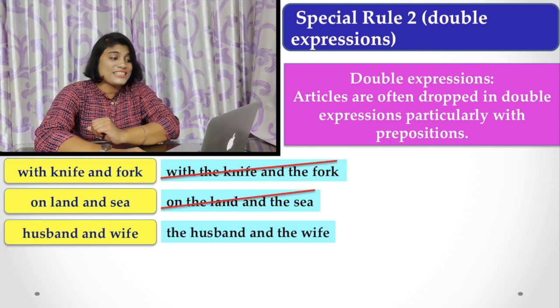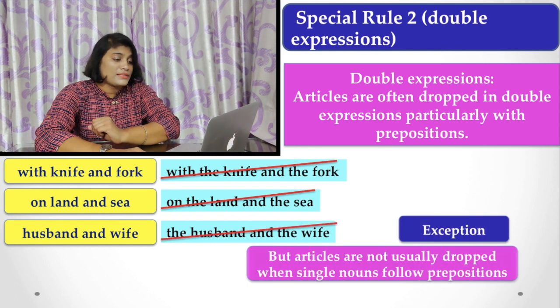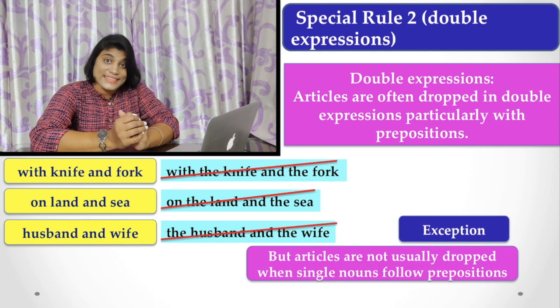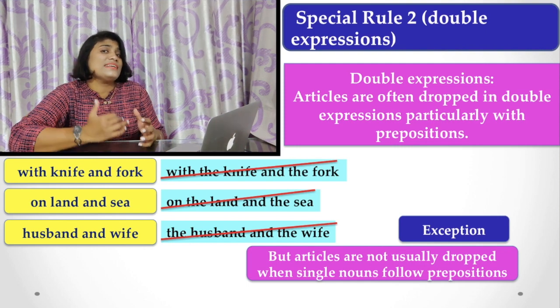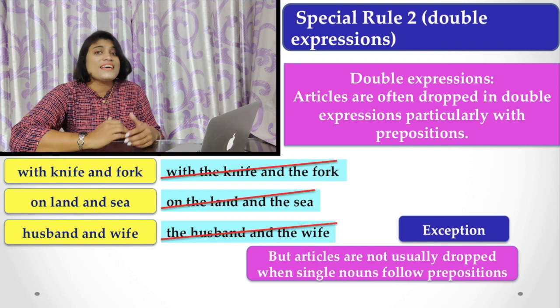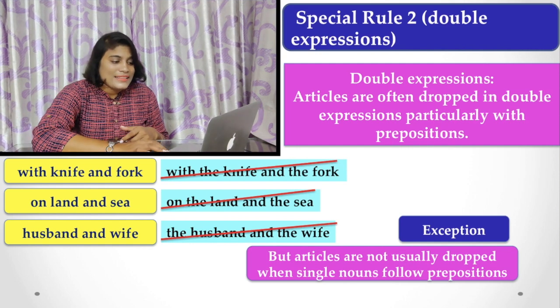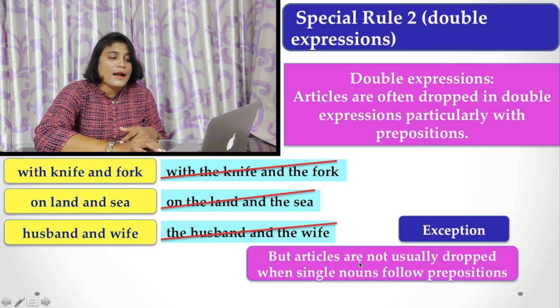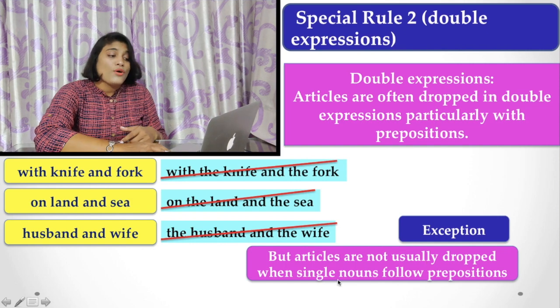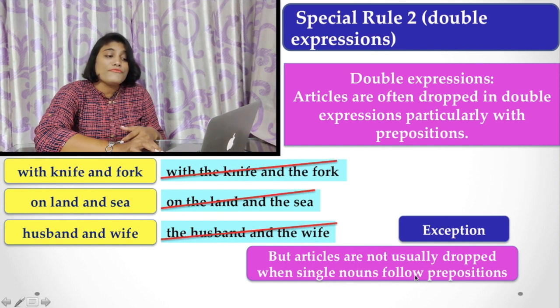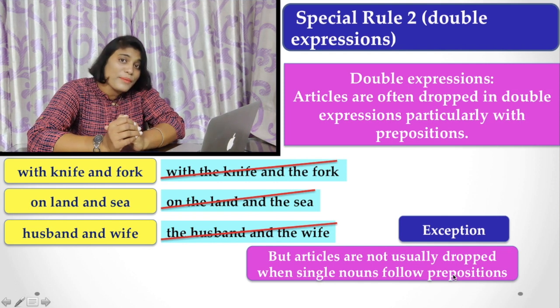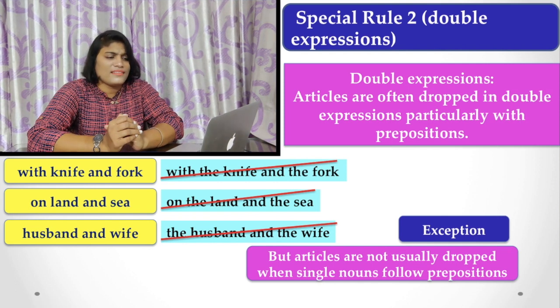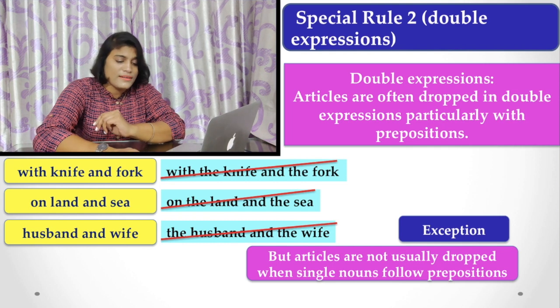And similarly, husband and wife, but we don't say the husband and the wife. But there is an exception in this rule too. I have told you that in each rule there are some exceptions, and I am going to tell you that. Articles are not usually dropped when a single noun is followed by a preposition. If a single noun is followed by a preposition, then articles are not dropped there.